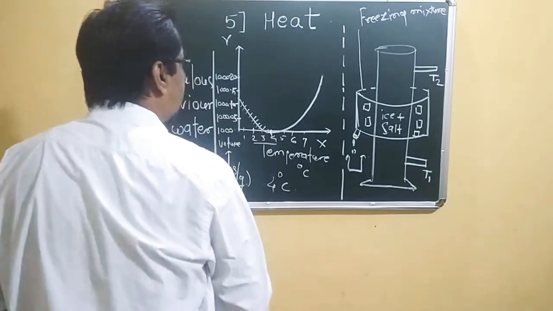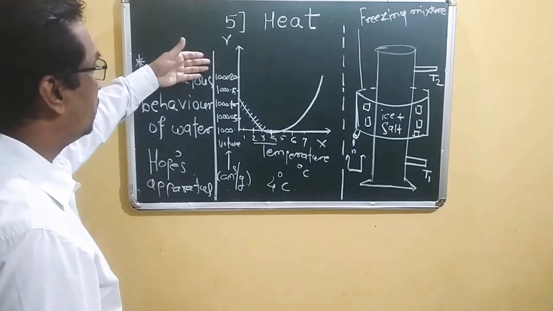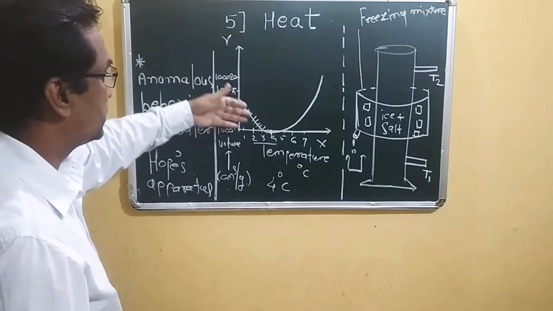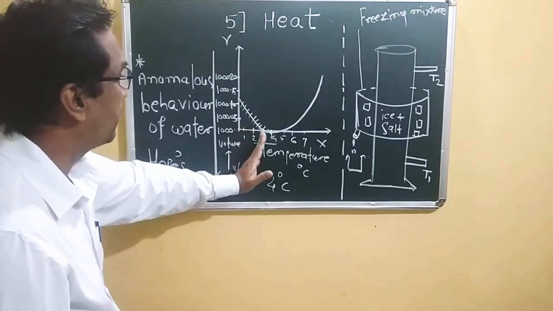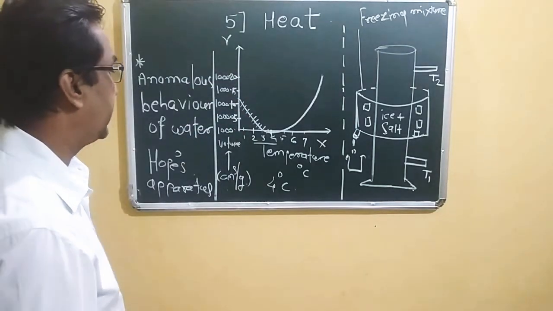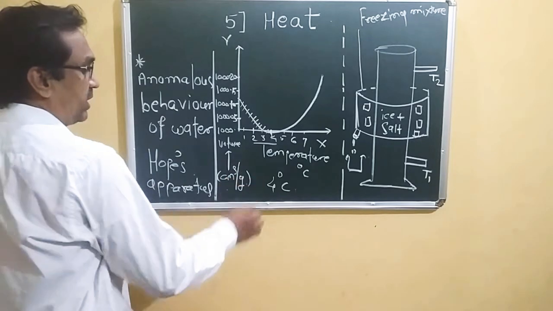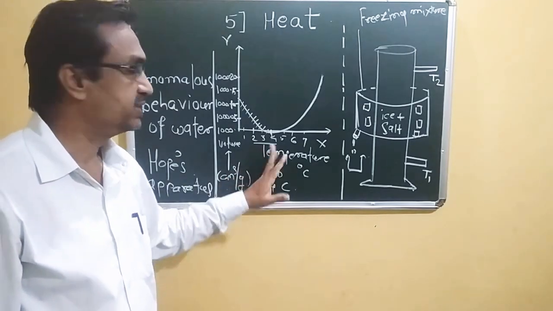So here is a graph. It is a volume versus temperature graph. How the volume decreases according to the temperature of the water is shown in this diagram. The volume is in cubic centimeter per gram, and here is the temperature in degrees Celsius.